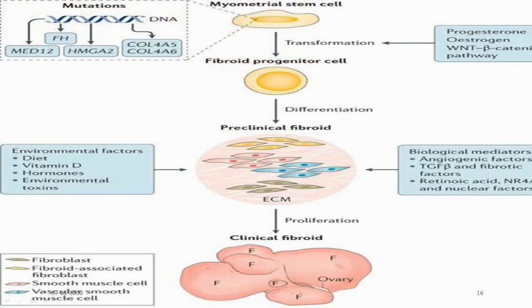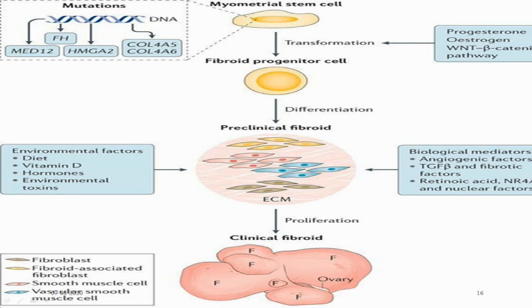Expanding it further, this was the myometrial stem cell. Now there were certain chromosomal mutations in this, and then this became the fibroid progenitor cell. Because of these mutations, it becomes a progenitor cell which would give rise to a fibroid later. Then under the influence of these hormones, there was a transformation, and it got differentiated into various types.